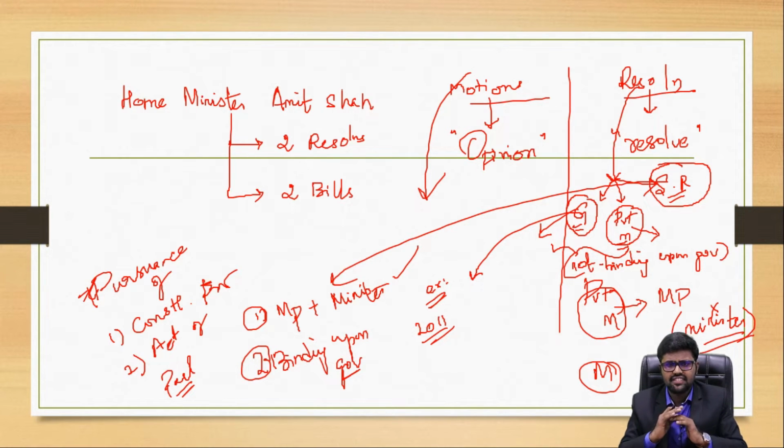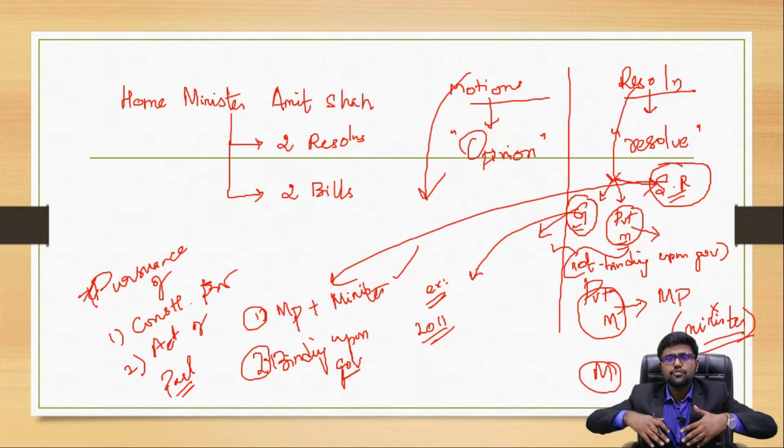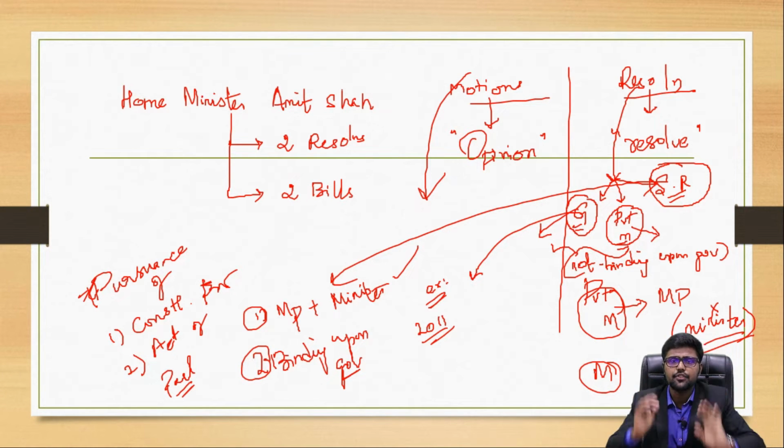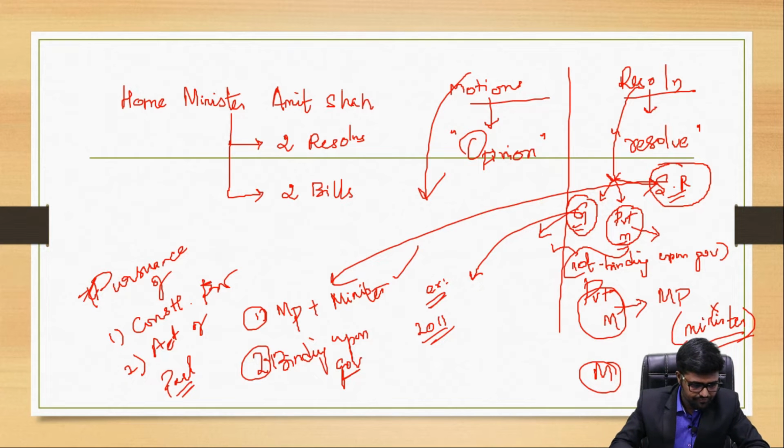Now I have made you very clear with respect to what is a government resolution, what is a private member resolution, and what is a statutory resolution. And the statutory resolution is very important because it was a statutory resolution that was introduced by the Union Home Minister. It was as per the provision of the Constitution. So it is binding upon the government to do something, to take firm determination and get it into practicality. Done. Let me erase everything.